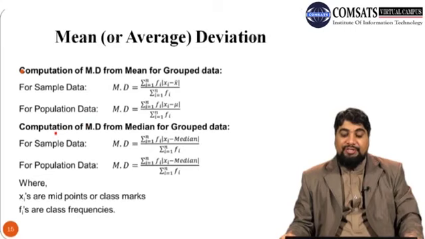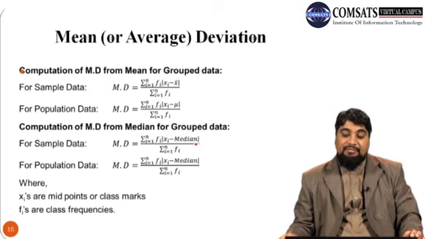Now, the computation of mean deviation from median for grouped data: instead of the mean, just replace the mean with the median in the formula. So we now have mean deviation equal to summation fi into the absolute value of xi minus median, divided by summation fi.